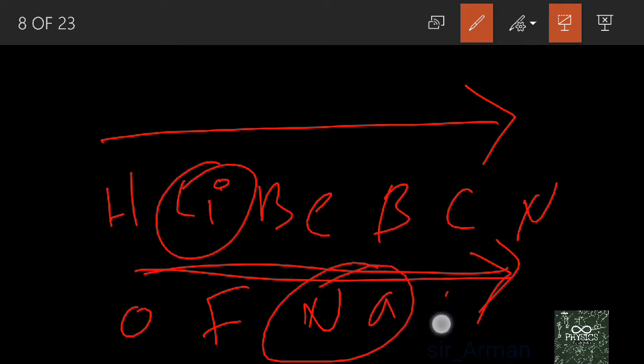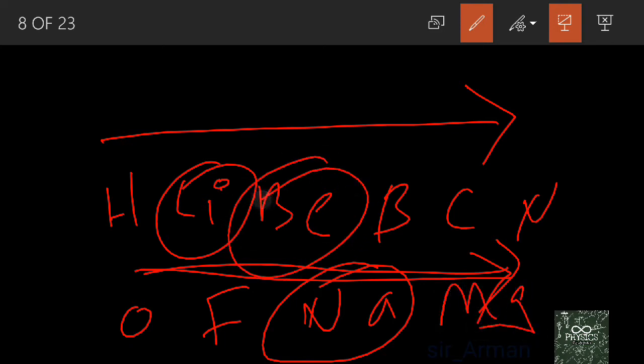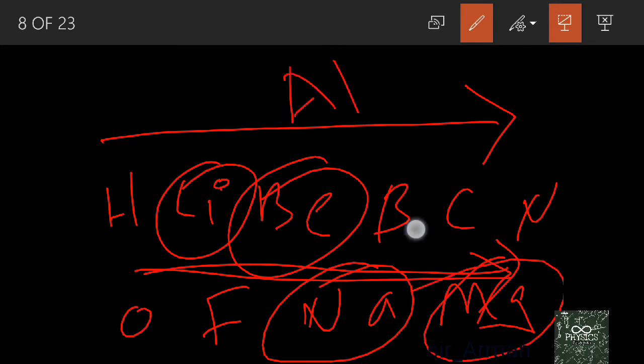Then again he started moving to magnesium. Again he observed that the property of beryllium is similar to magnesium. Then again he moved to aluminium. He found that the properties of boron and aluminium are similar. That is, after some regular intervals, the properties of the elements start repeating.